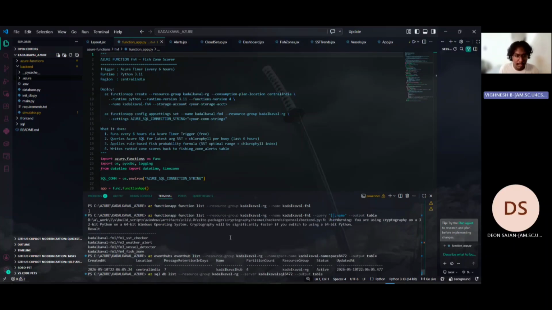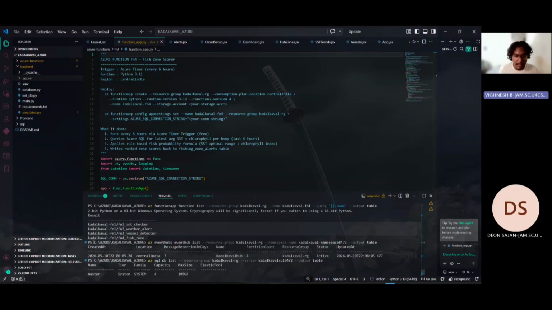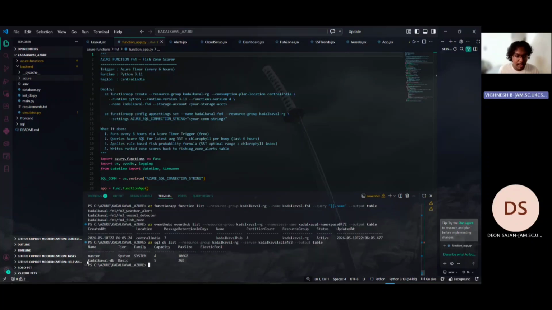As you can see here, all the 4 functions are displayed over here. The event hub shows 7 messages have been received and the partition count is 4. At the bottom you can see our database, that is the Azure SQL query. Then comes the front end part. I have divided the front end into different pages, and we will move on to the live demo soon.